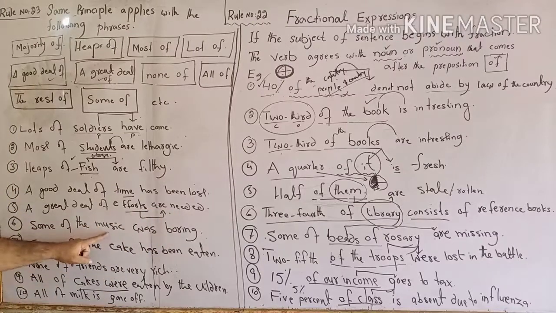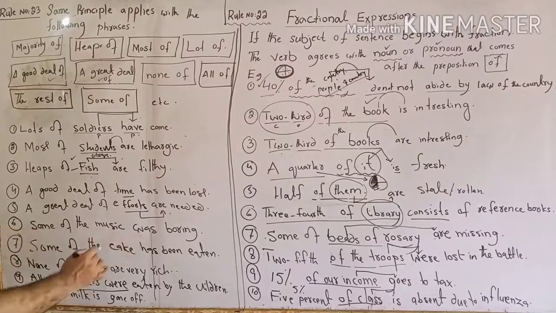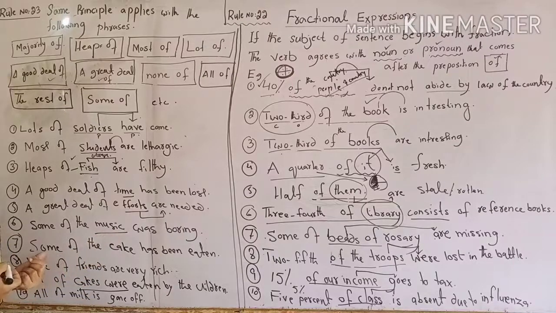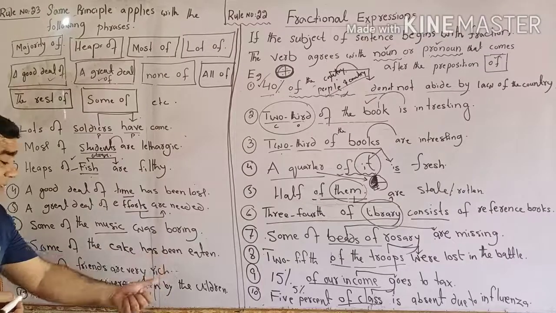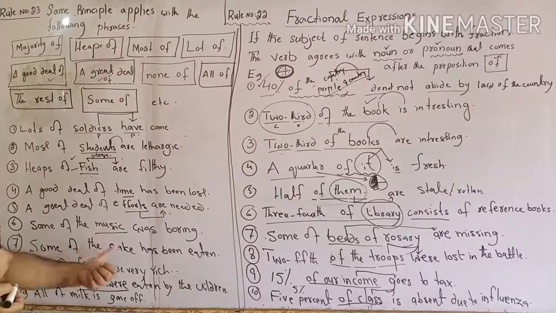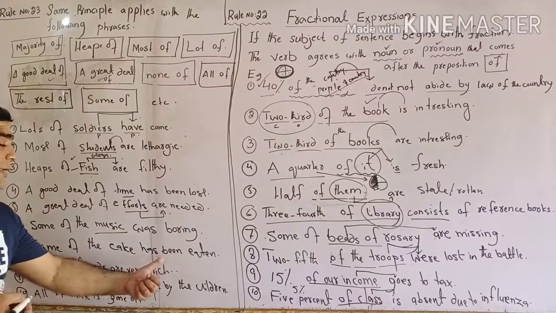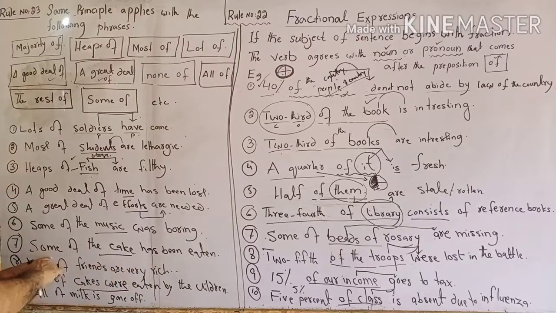Some of the music was boring. Music, what? This is again a word that is in singular form. Some of the cake. If it is written some of the cakes, then we put have been eaten because of this one, not because of that one.